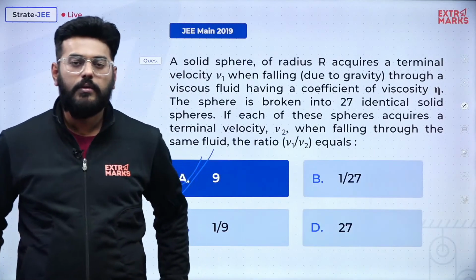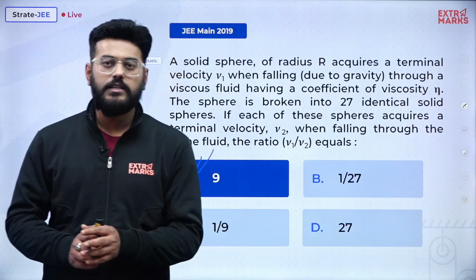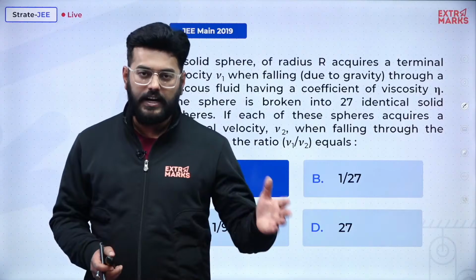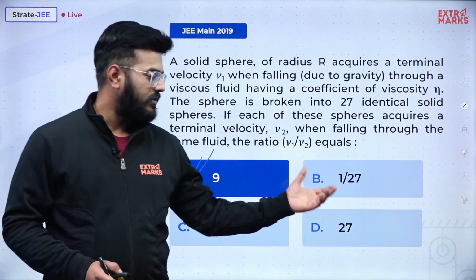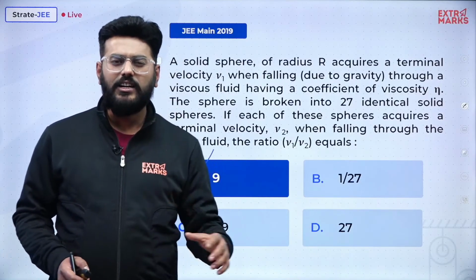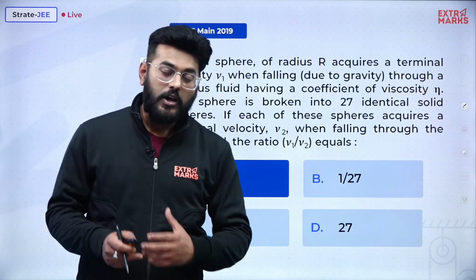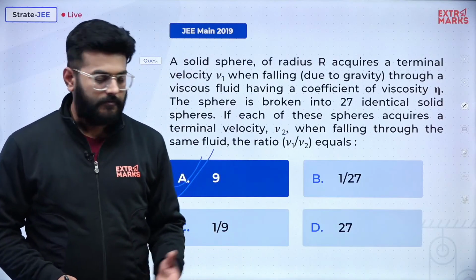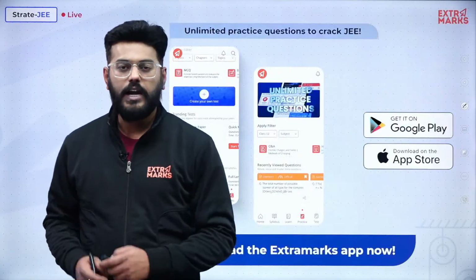We just had to know that the terminal velocity is represented as 2 by 9 times sigma minus rho, into r square, upon eta, into g; the relation will be somewhat like that. But we just need to memorize the fact that terminal velocity changes with radius to the power 2. Okay, so this is the answer, and this will now be the end of the session.